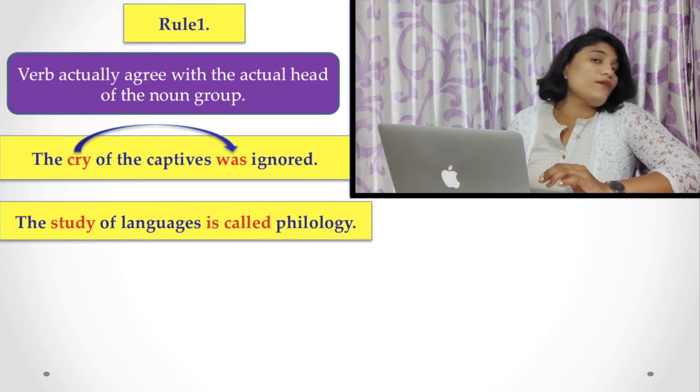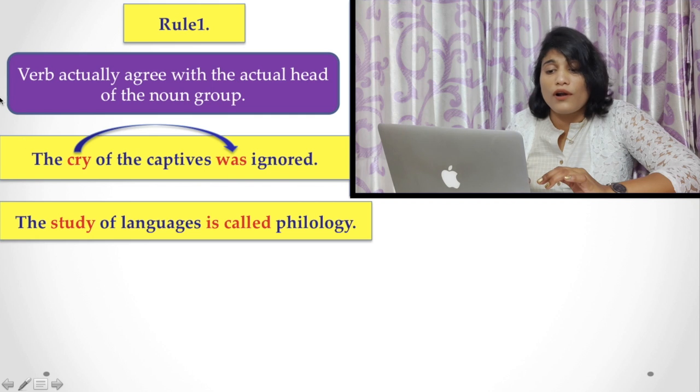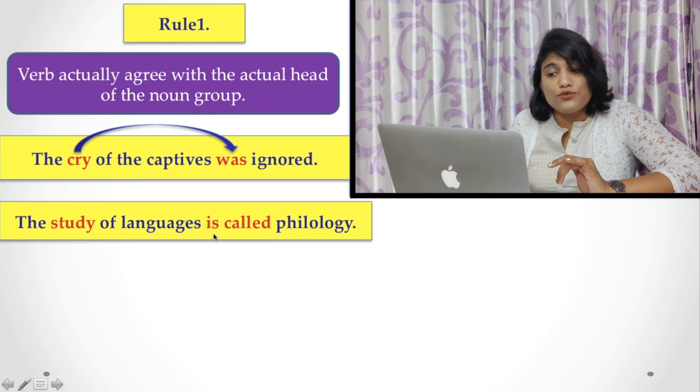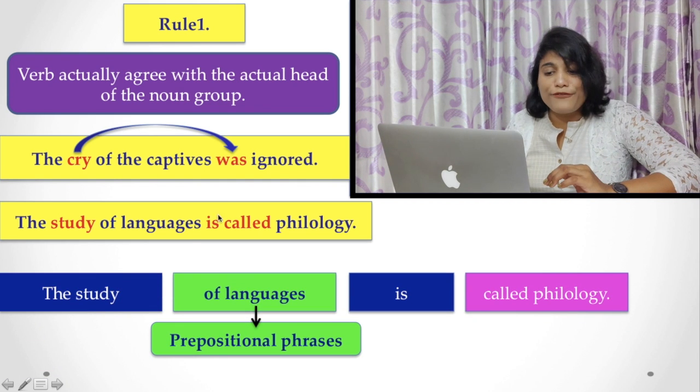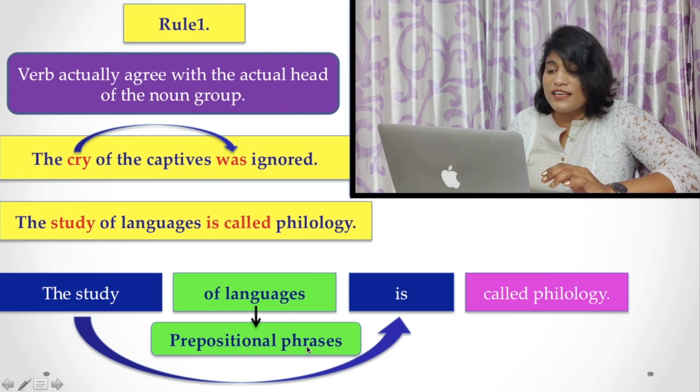If you see more examples, you can understand this more clearly. The study of languages is called philology. Here, study is the main noun in this sentence, and "is called philology". The study is singular in number, and you have to choose the singular verb, because study and "is called" agree together. Here is the diagram for you: the study, and "of languages" is a prepositional phrase, and you see that the subject study agrees with the verb "is".